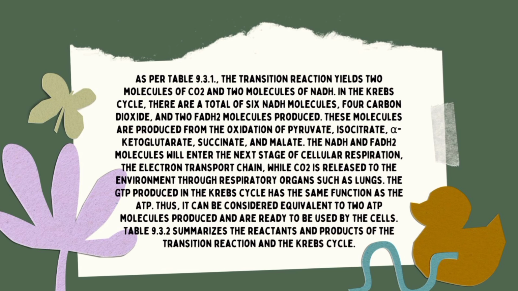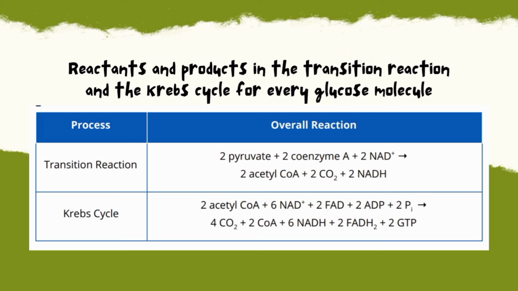molecules ang naproproduce. So they were produced by the oxidation of the pyruvate, isocitrate, alpha-ketoglutarate, succinate at saka malate. Tapos, the NADH and FADH2 molecules ay papasok sa susunod na stage of cellular respiration, which is the electron transport chain. CO2 is then released to the environment through organs like the lungs. And also, GTP produced has the same function as the ATP.